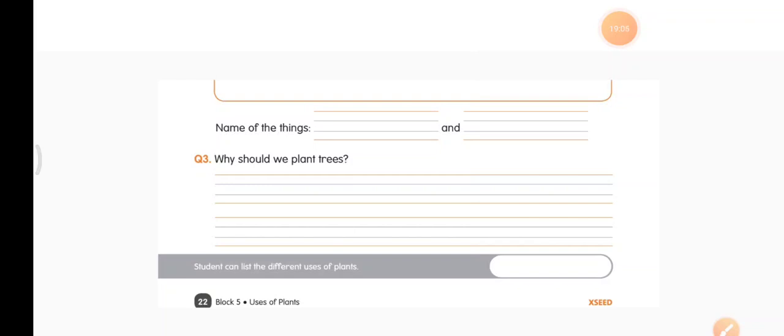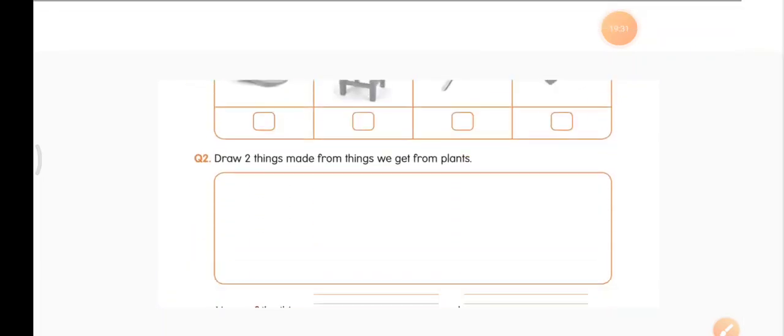And not only that, they purify the air. They give us clean air and keep our surroundings cool and clean. If we are getting so many things from plants, shouldn't we protect it? Yes, we must protect the plants. We have to plant more trees and take care of them. Right, students? You can write the answer in short. Better if you write 2 or 3 points for this answer. So let us move forward.